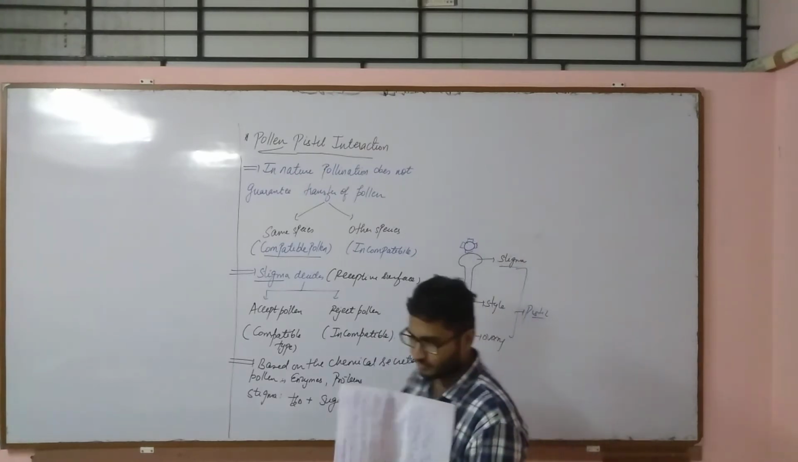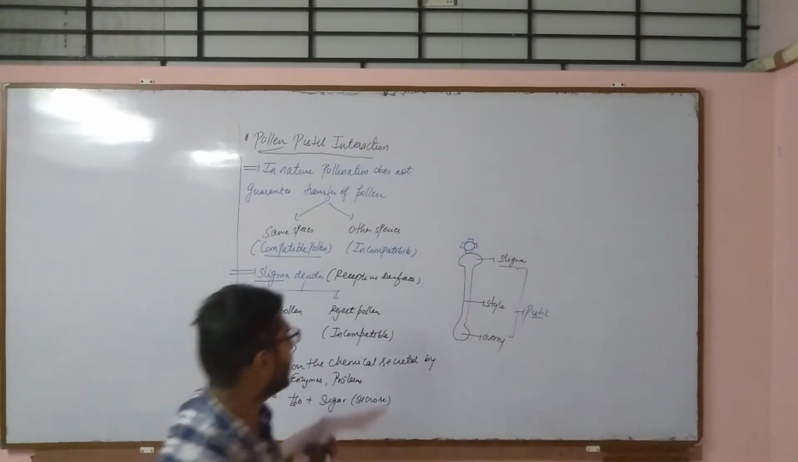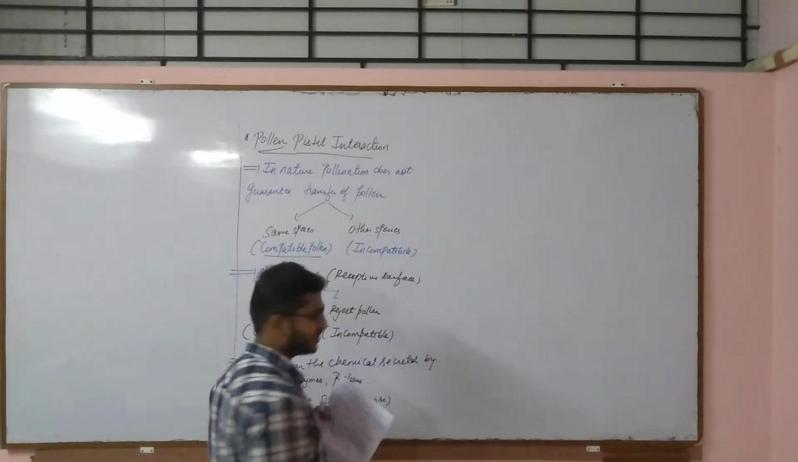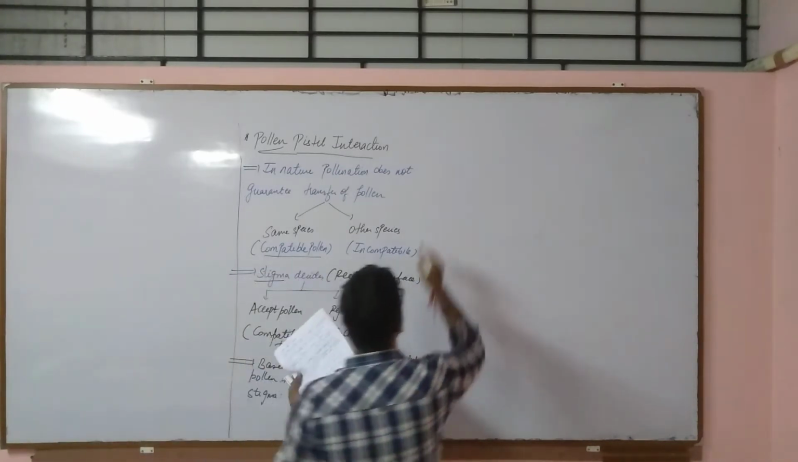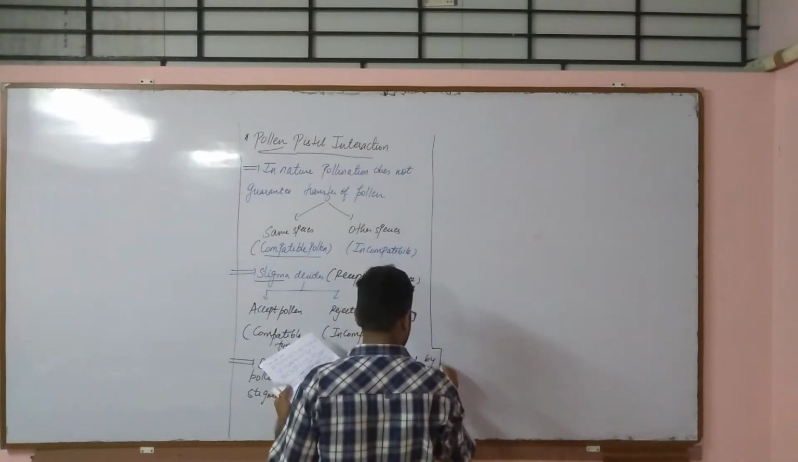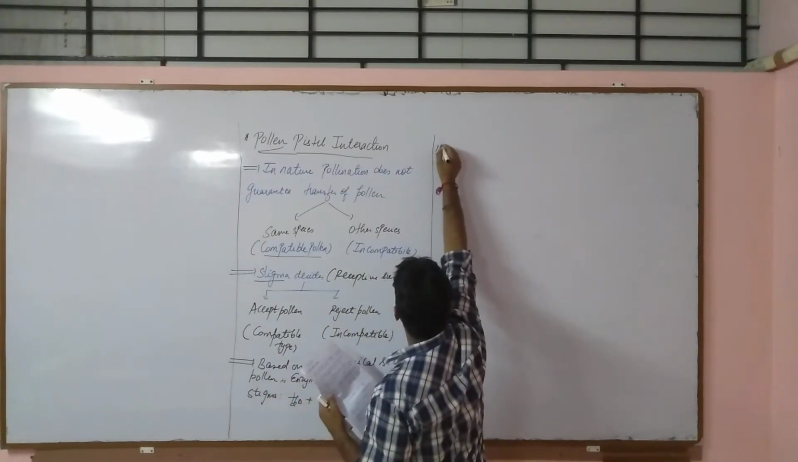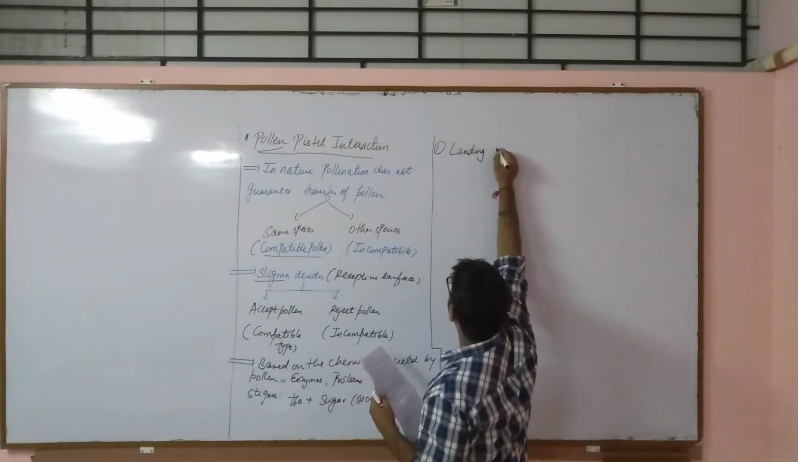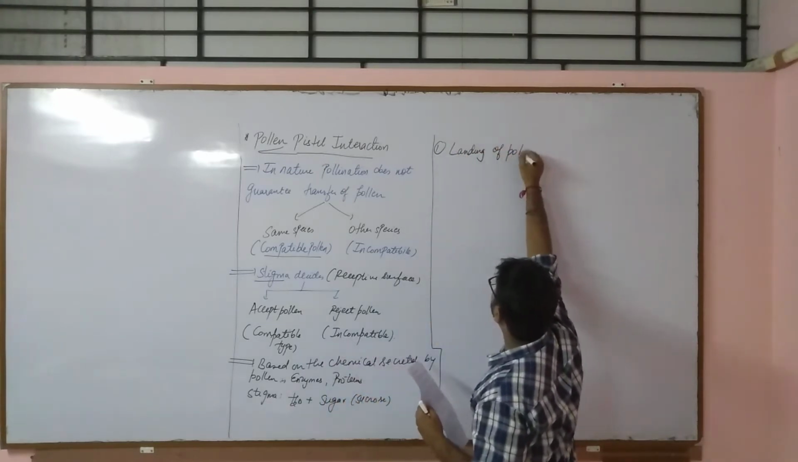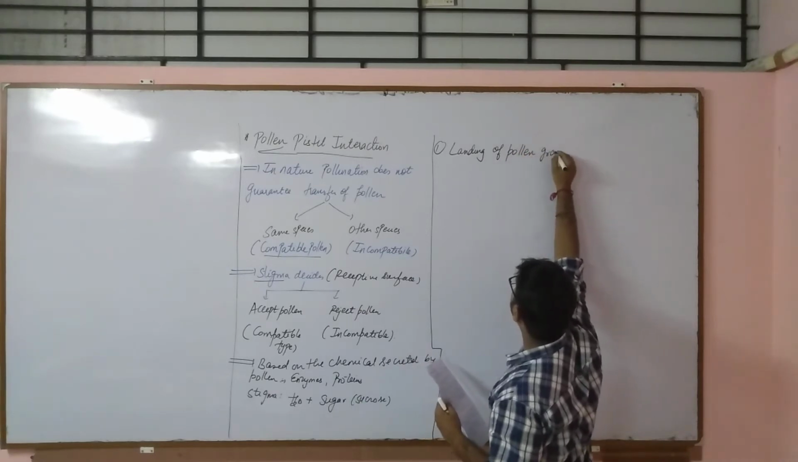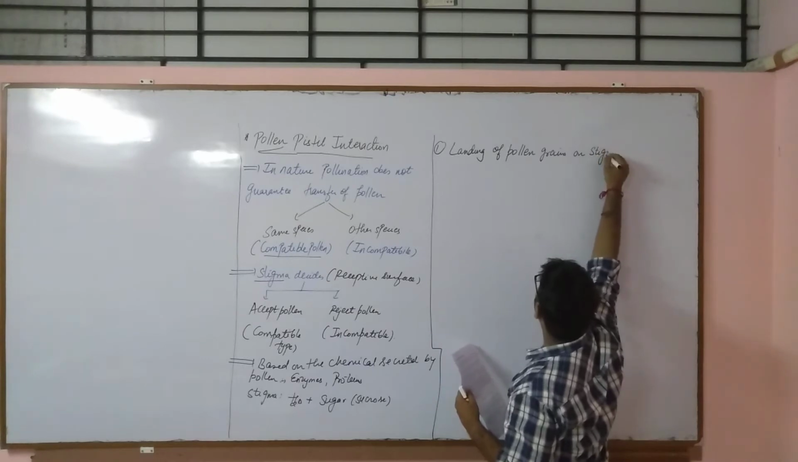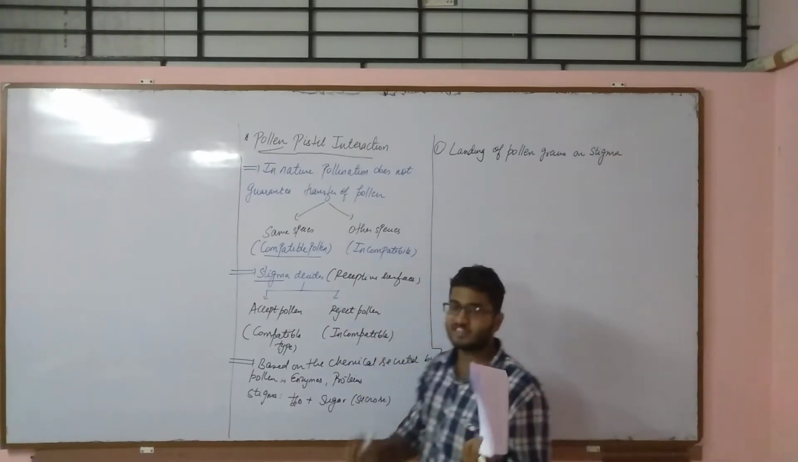Okay, so the first step is landing of pollen onto the receptive surface, that is stigma, right? So the first step is landing of pollen grains on stigma, and stigma is acting as a receptive surface.